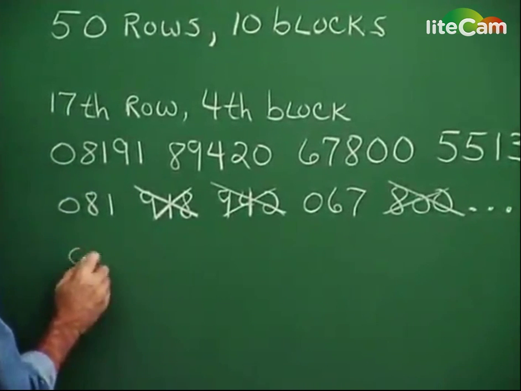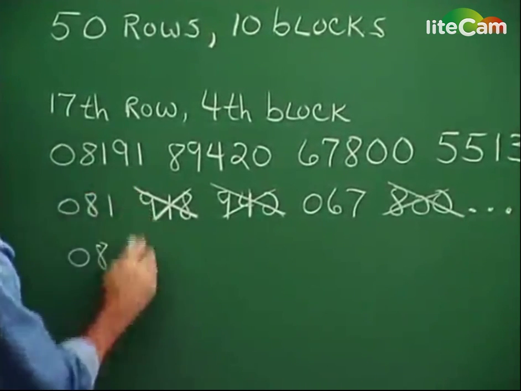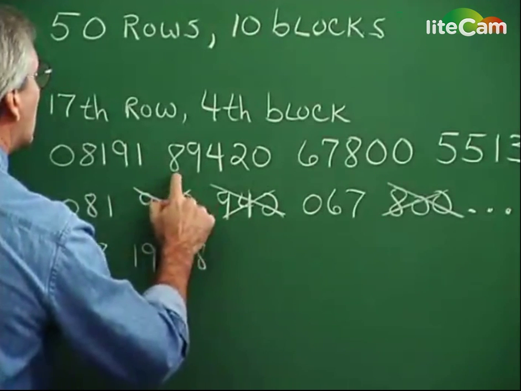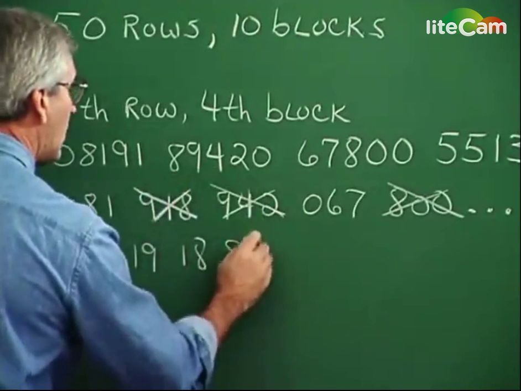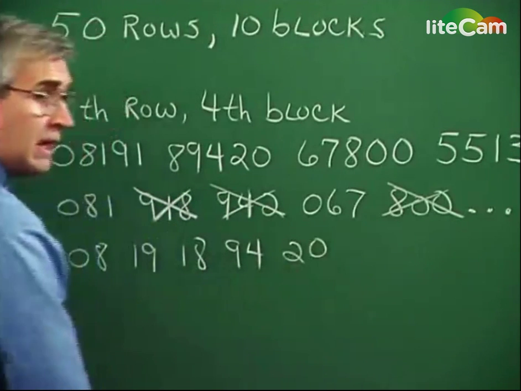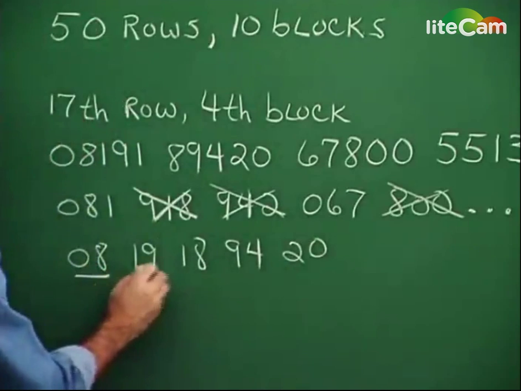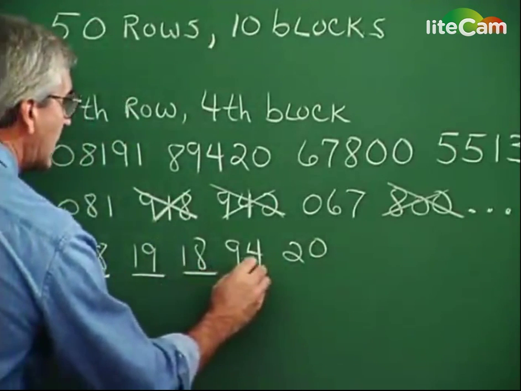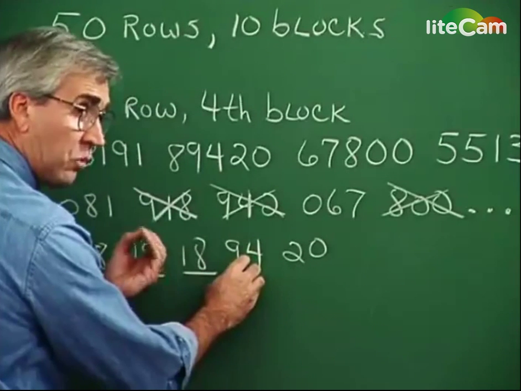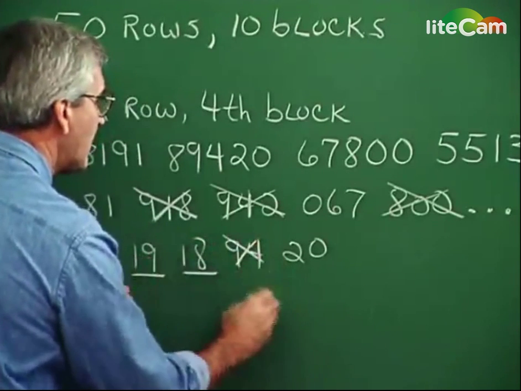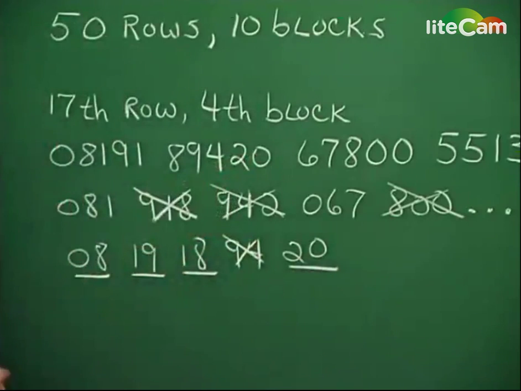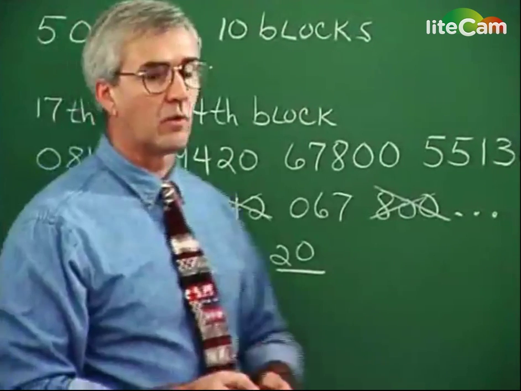So it would be 08, and then 19, and then 18, and then 94, and then 20, and so on. And now items 8, 19, 18, 94, oh, 94 is not within that group of 1 through 80, so we eliminate that. 20, you see, and so on. We continue that process until we have the 15 that we're after.